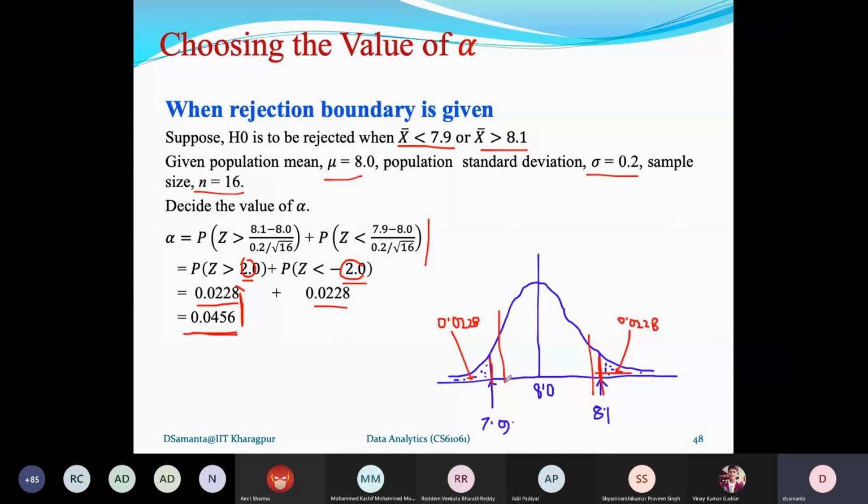Given alpha, how the rejection boundary can be chosen, and given the rejection boundary, how the value of alpha can be chosen. So a little bit of probability calculation and consulting the Z table. I advise you to follow it. You can take the slides, follow the table and check yourself so that you can understand the concept very clearly. This is very important because in your test, a problem will be given. You have to solve the problem, and to solve the problem, you have to consult the table. So if you are not familiar with table consultation, then you may find it difficult to answer the problem. So that is very important.